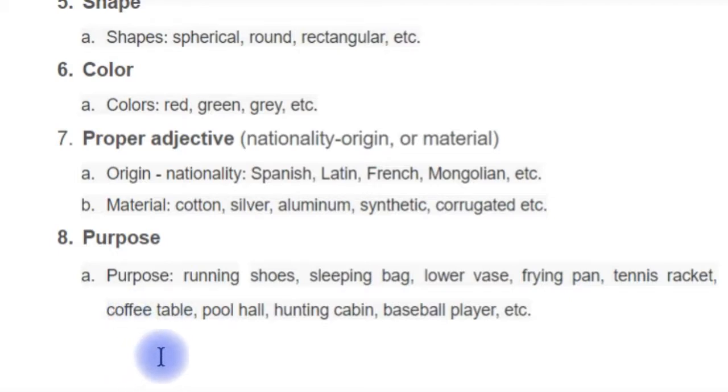What kind of table? A coffee table. The purpose of the table is the coffee. A pool hall. What kind of hall? A pool hall. Hunting cabin, baseball player. What kind of player? Baseball or football. So that's the purpose.